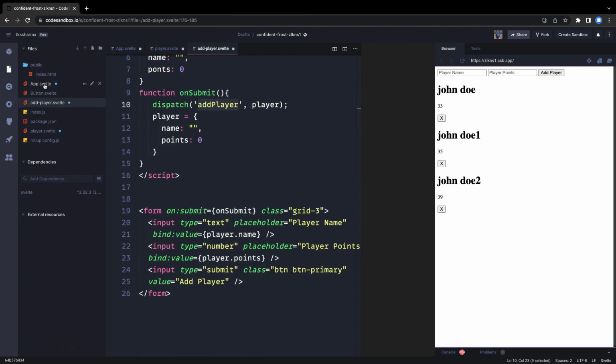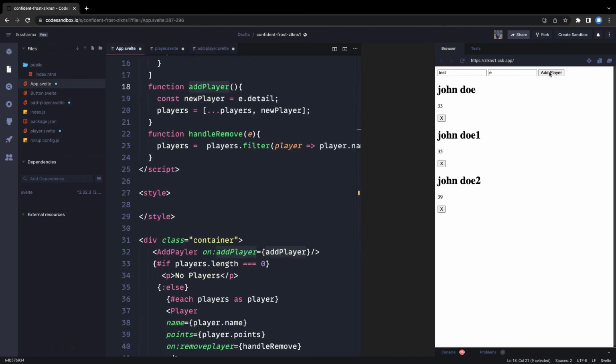Now we can test this. When I click on add player, okay, e.detail, I missed the argument in App.svelte. So e.detail should be our argument. E.detail, we got the existing players and the new player. Okay, now this should work. I will just enter the values.